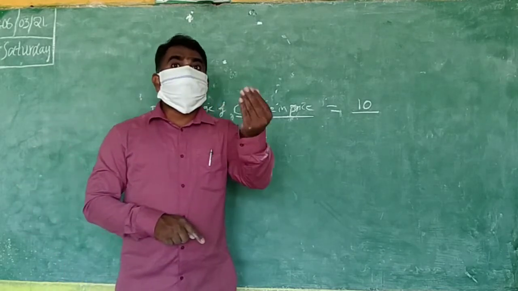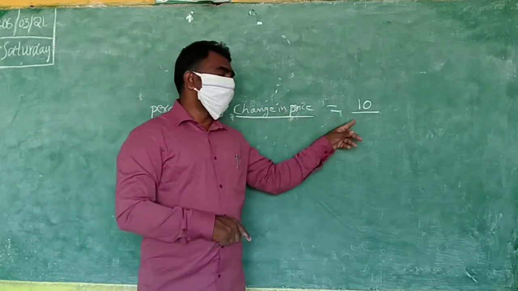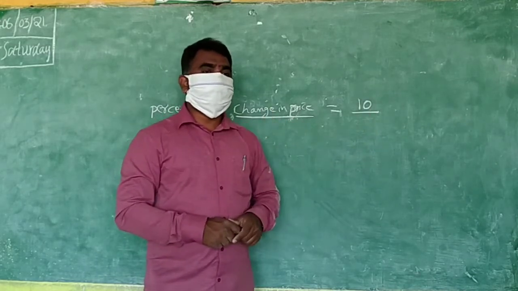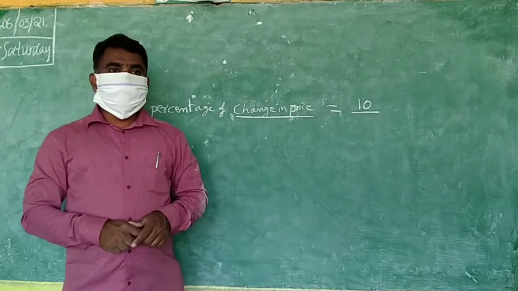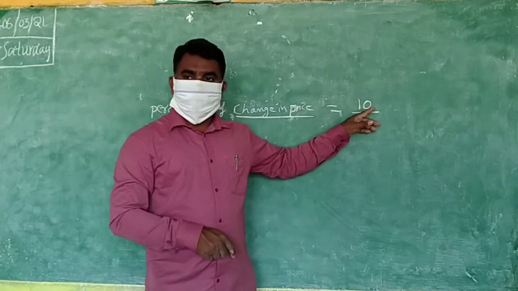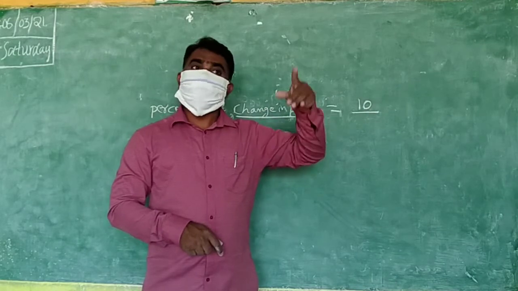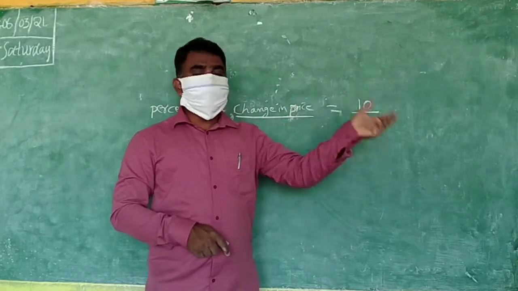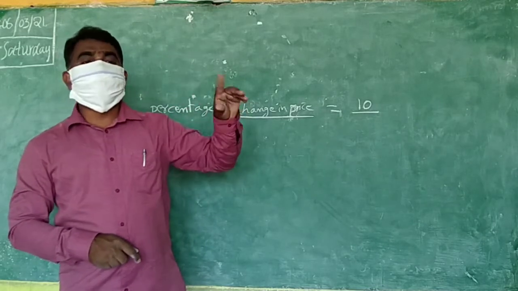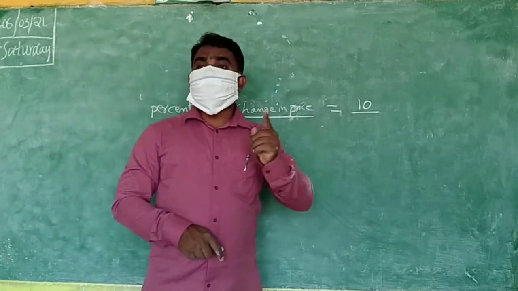on what price did that change come? This change came on what price? 50? This price change has been done on what? On 40. First it was 40. Now it became 50. Means the change came on what? That is only the total here.